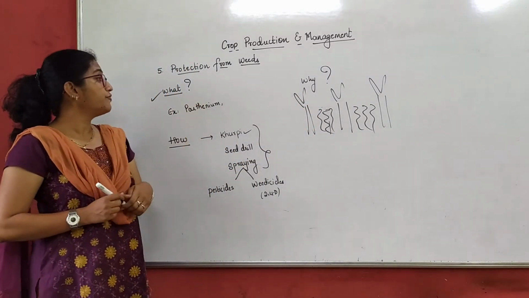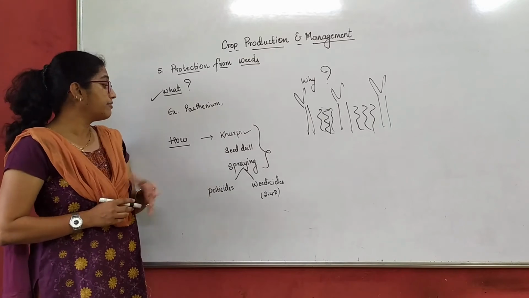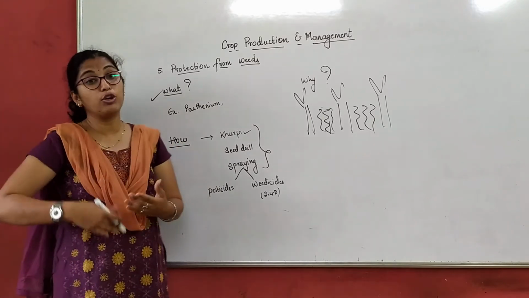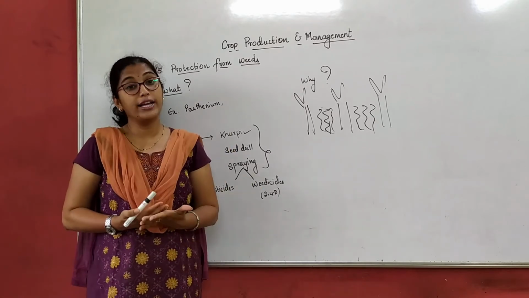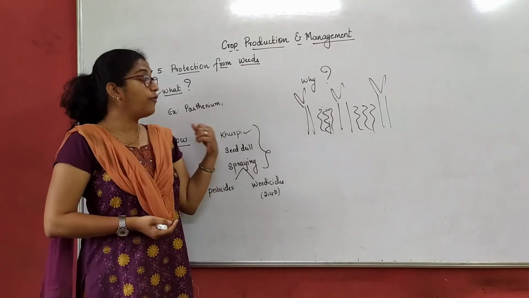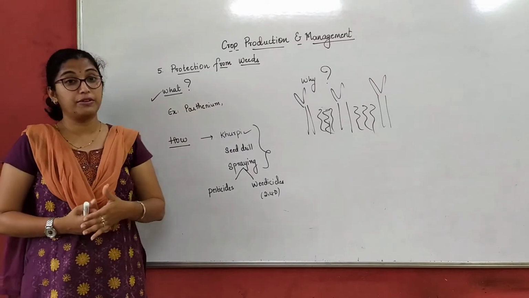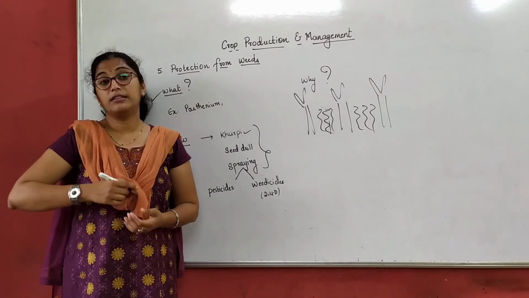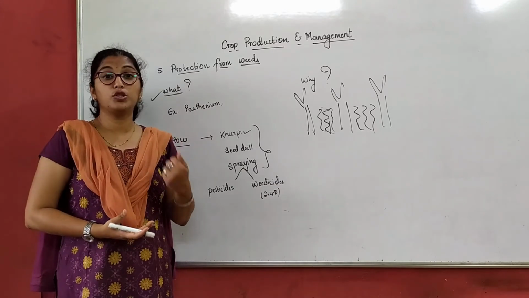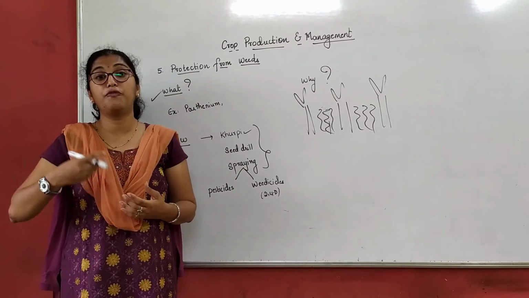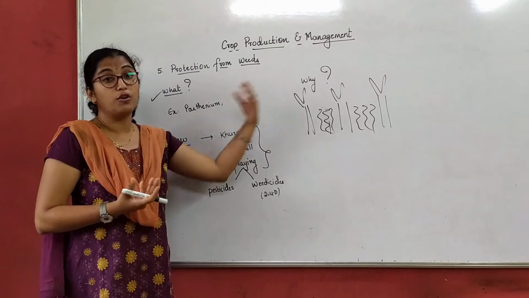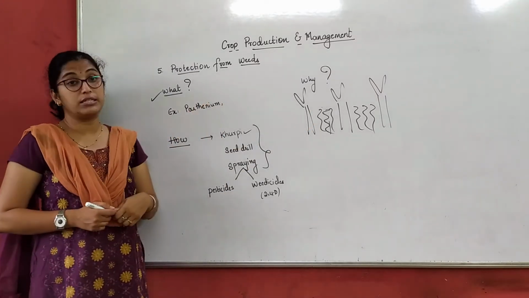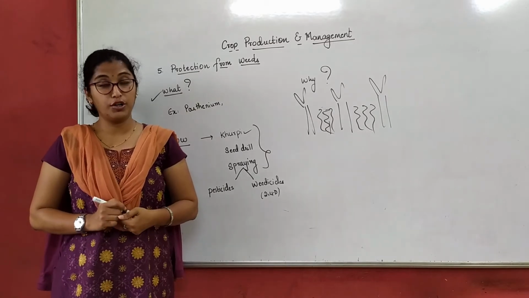So on protection from weeds, we understood what weeds are, what the best time to remove them is, how we are going to remove them, and why we should remove them. Now we are done with protection from weeds. Now it is time to harvest. That is, the crop is mature enough so that we can harvest it for fruit or flowers or whatever it is bearing. So now we will study the sixth process, that is harvesting of crops.